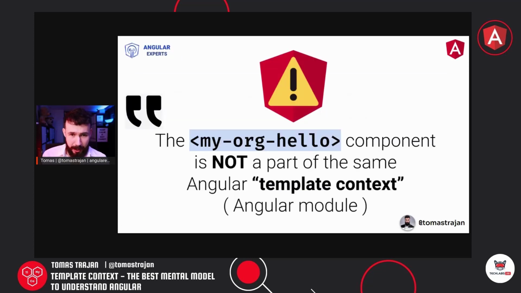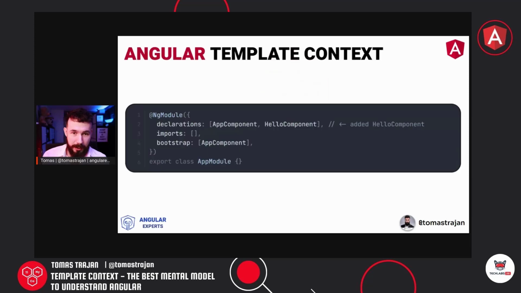So the my-organization-hello component is not part of the same Angular template context, and in this specific case, this context is defined with the help of the NgModule. Now, how can we fix it? One of the options would be to add this hello component implementation into the declarations array of the application module.